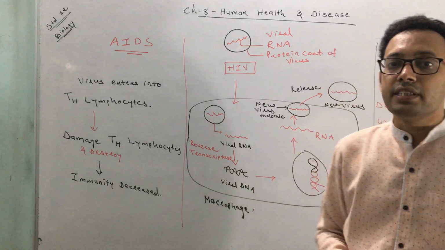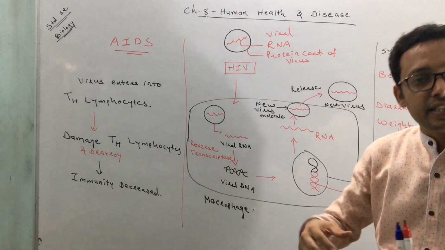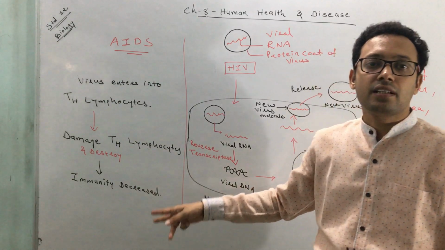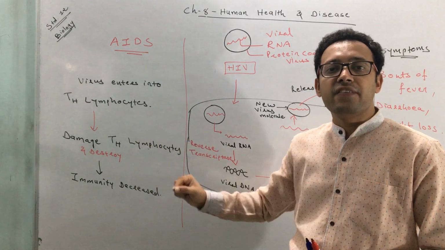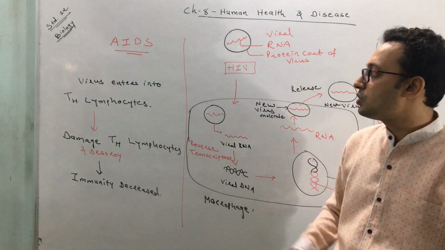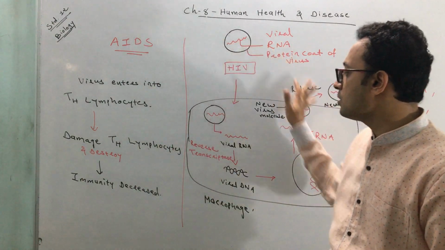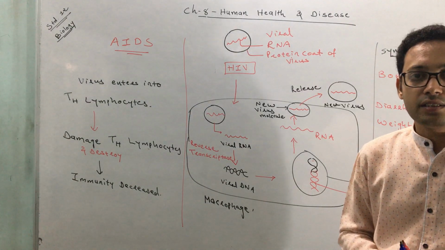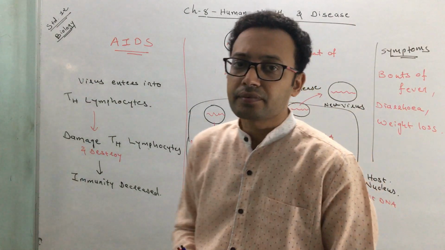So these are the symptoms that usually occur, and the other symptoms occur due to infection of the body or the host by other pathogens. So these are the usual symptoms and the transmission that takes place. So it is a transmission cycle. Okay, next.